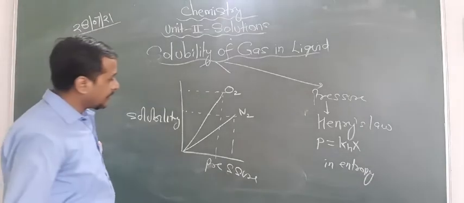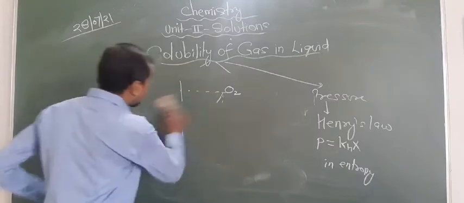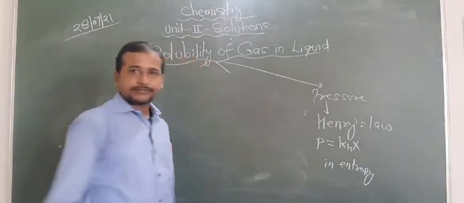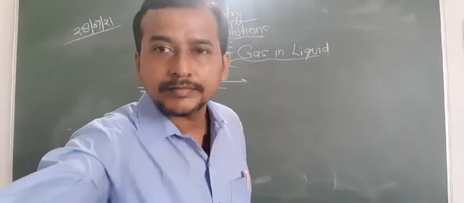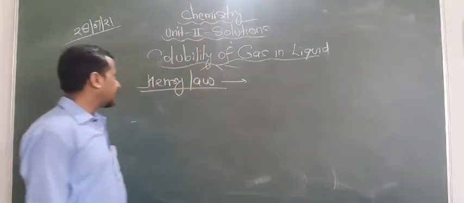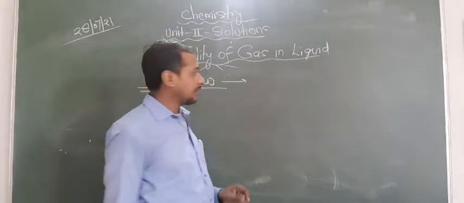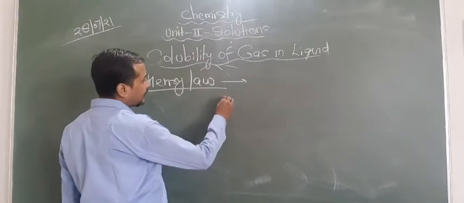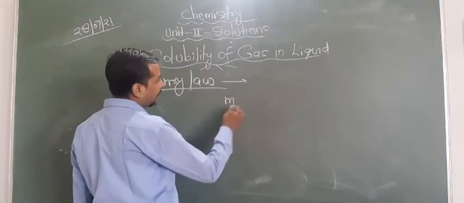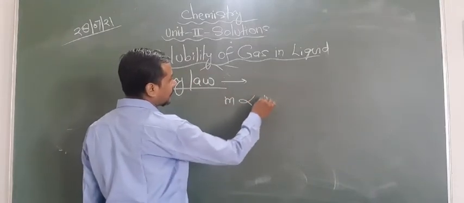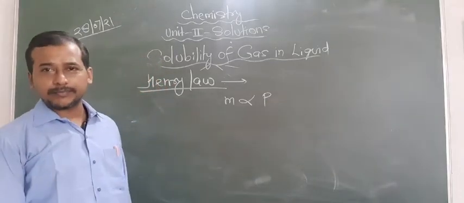Okay? So now let us focus on Henry's law. Here, Henry's law can be given in two forms. One, the mass of gas is directly proportional to pressure, that is in terms of mass of gas.